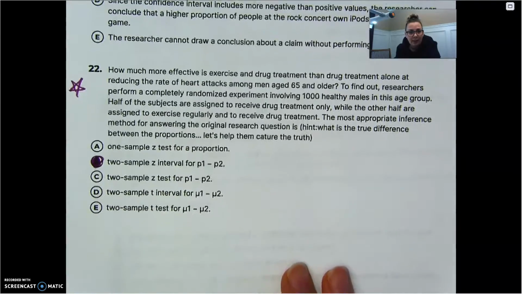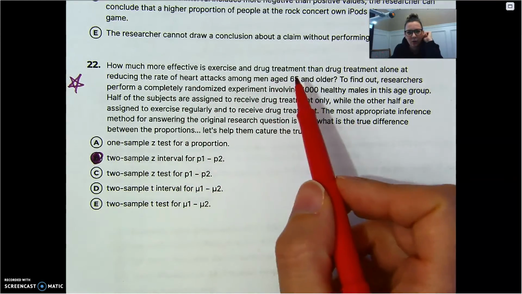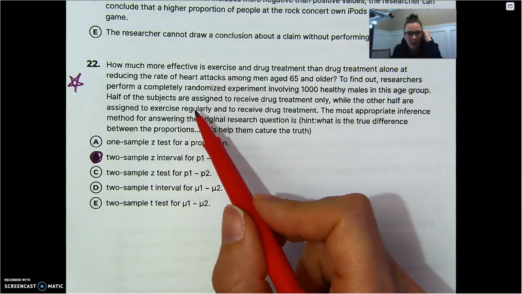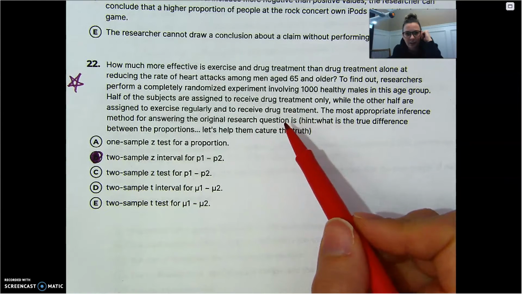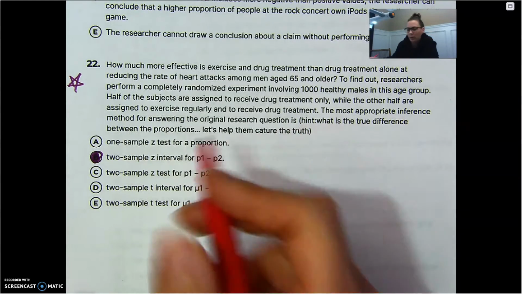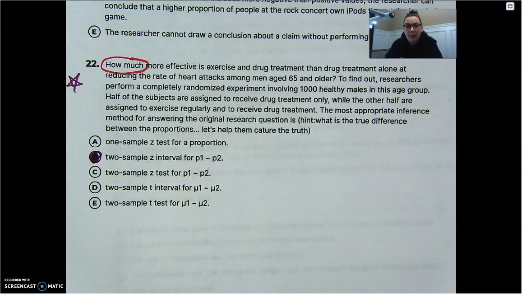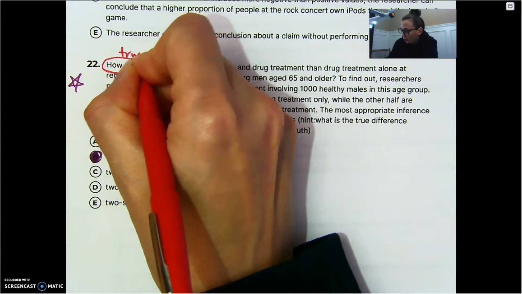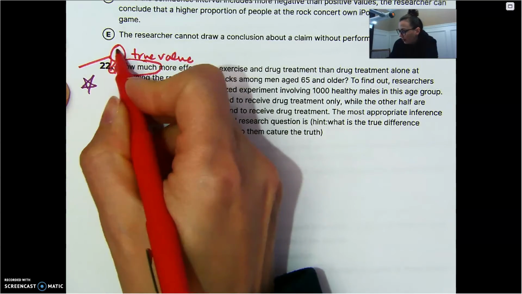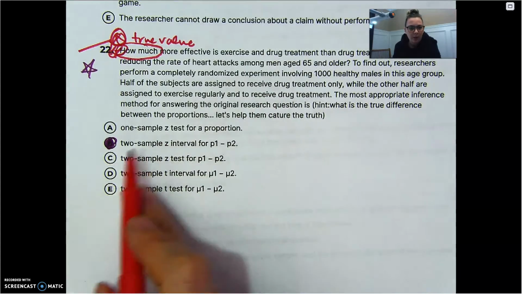And last but not least, how much more effective is exercise and drug treatment than drug treatment alone? To find out, they did a randomized experiment. Half received the drug, half assigned the exercise and the drug. The most appropriate inference method for answering the original research question. The original research question wanted to know how much. We want to know what the truth is. What is that true value? In order to find how much, we would have to pick up our nets to try and capture the truth. So since we have two groups, we're definitely doing twos.